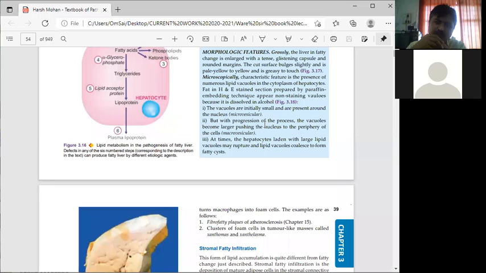At times the hepatocytes laden with large lipid vacuoles may rupture. Laden means loaded.